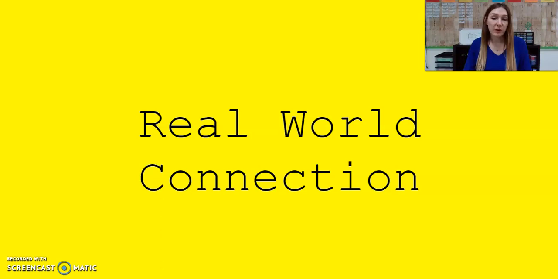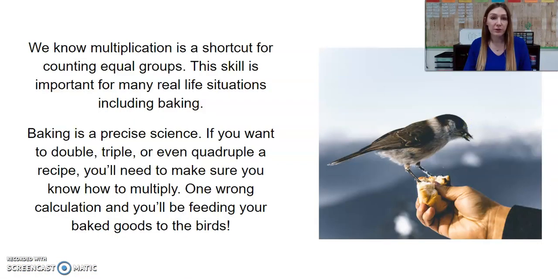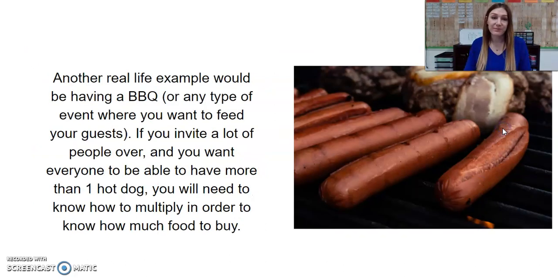Why do you need to know how to multiply multi-digit numbers? We know multiplication is a shortcut for counting equal groups. This skill is important for many real-life situations, including baking. Baking is a precise science. If you want to double, triple, or even quadruple a recipe, you'll need to make sure you know how to multiply. One wrong calculation and you'll be feeding your baked goods to the birds.